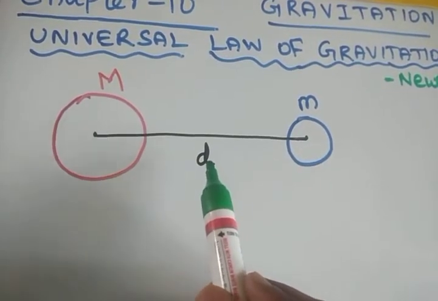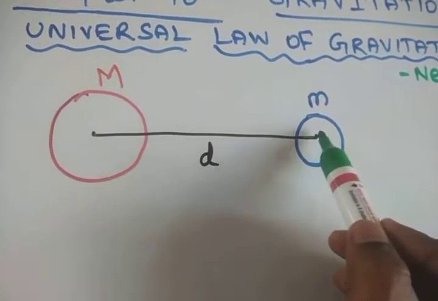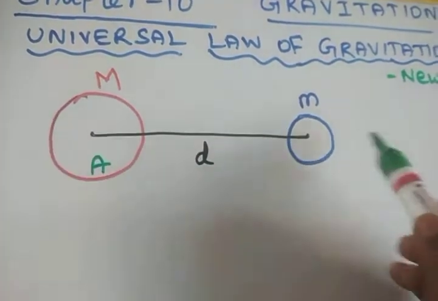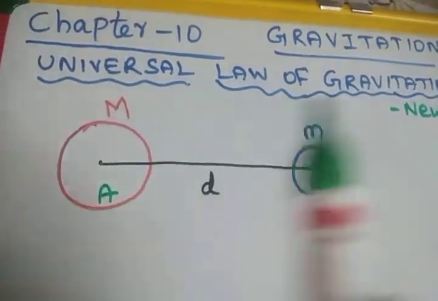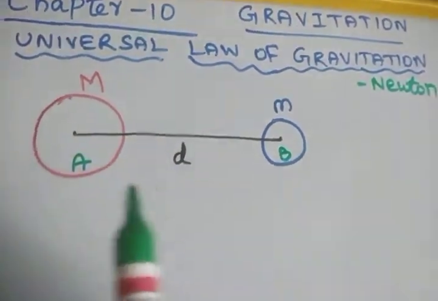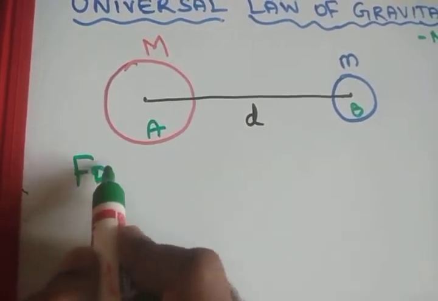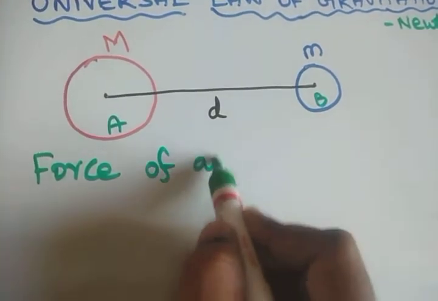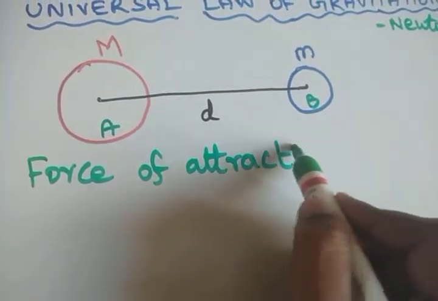So dear students, the distance is taken from the center of this mass to the center of this mass. Let us take that this is body A, this is body B. What does the universal law of gravitation say? The force of attraction between them. Why is it only attraction, sir? Gravitation force is always an attractive force, not a repulsive force.